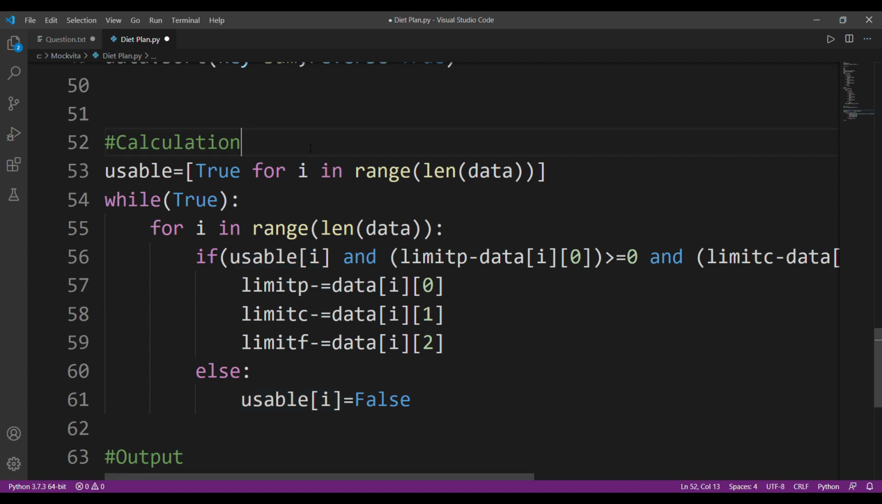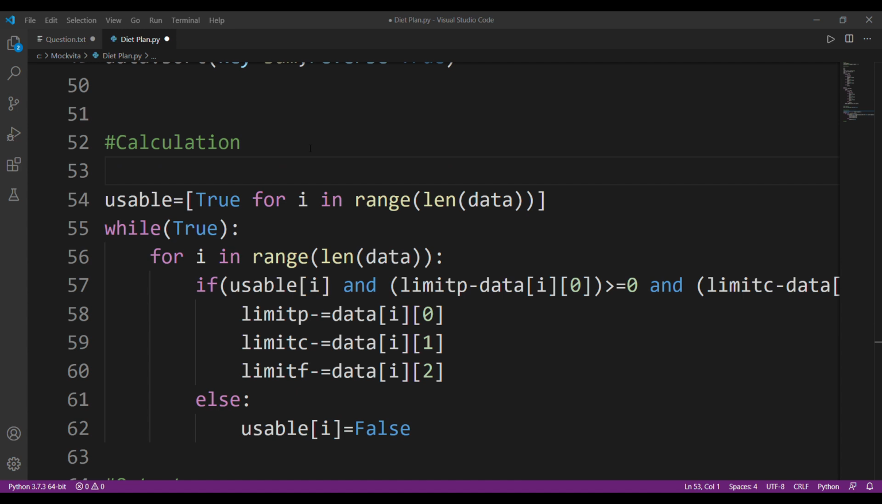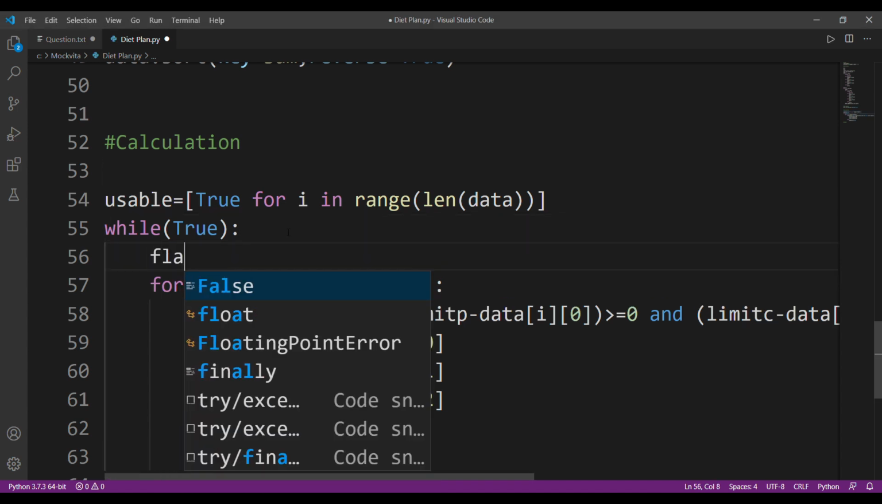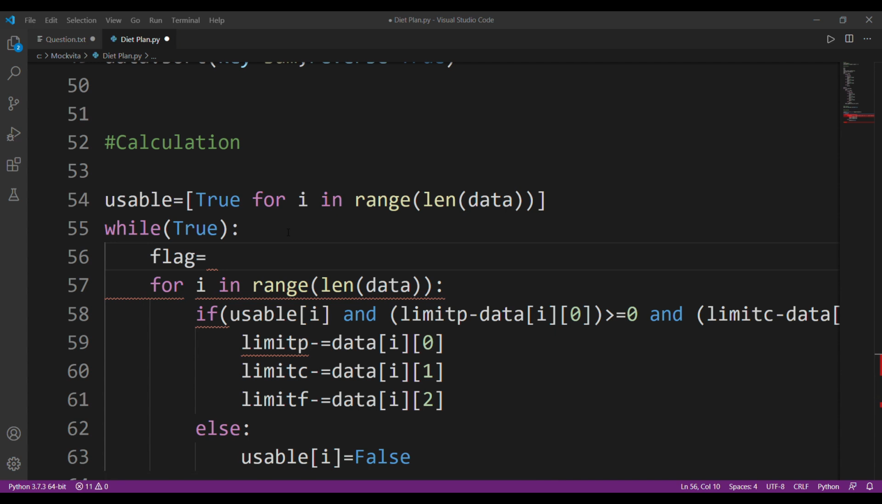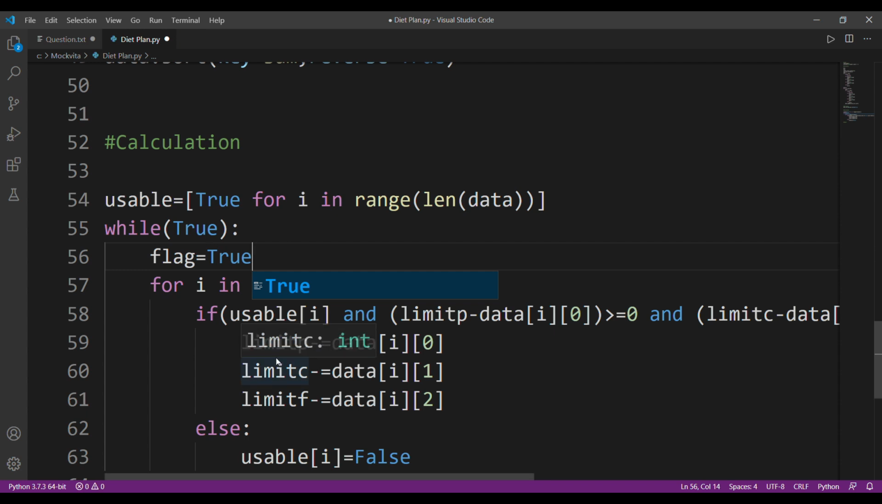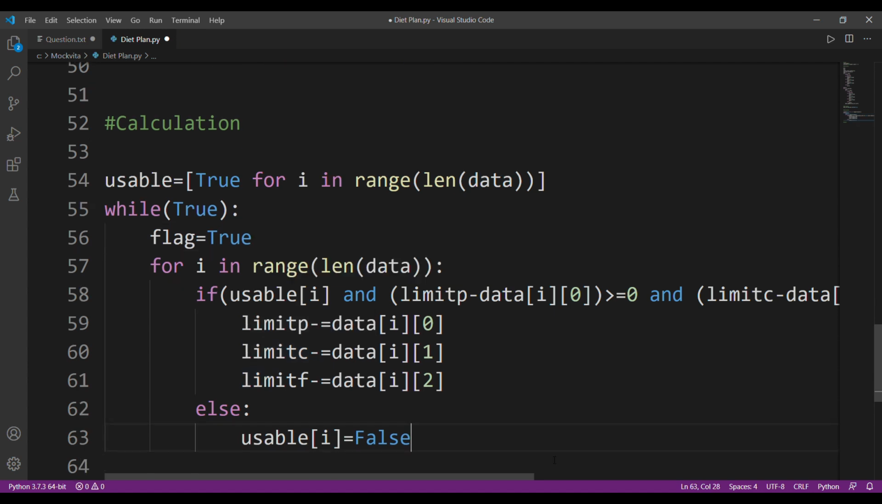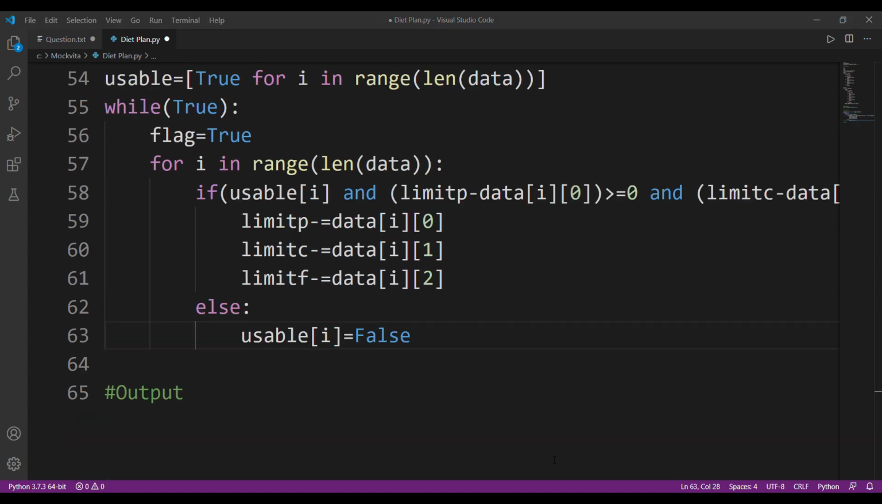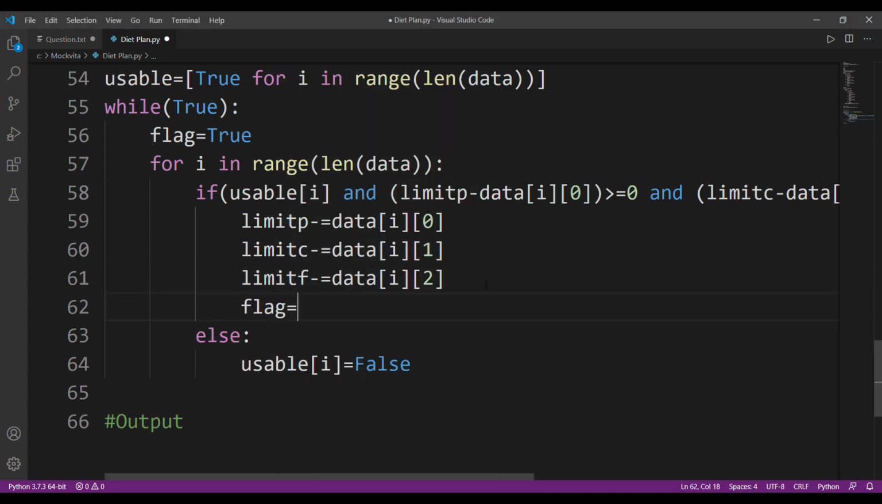So for that, I'll just use a flag variable. This flag will denote till when I'll iterate: till the time I have even a single element whose nutrients are less than the limit, till that time I'll iterate. I'll make my flag false here. If my flag is true, it means that no more items are left that can be removed.